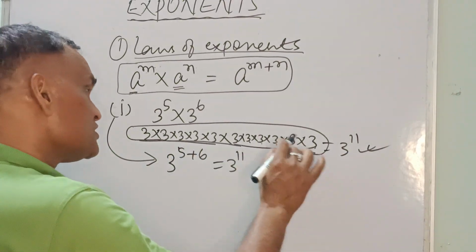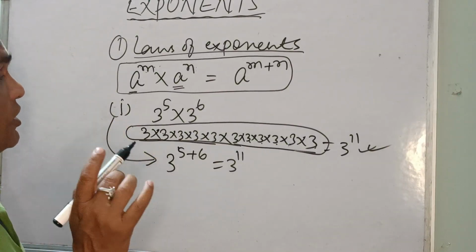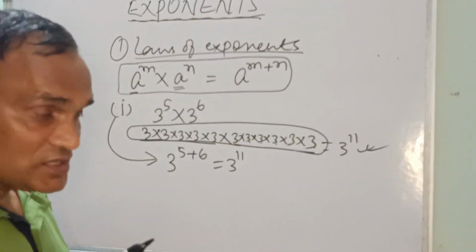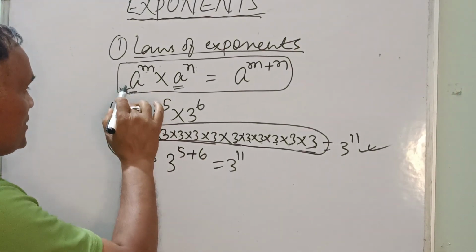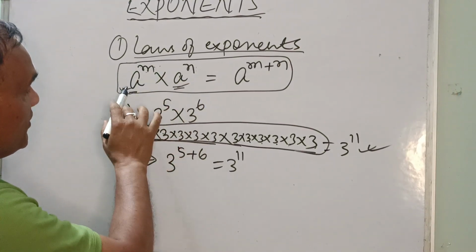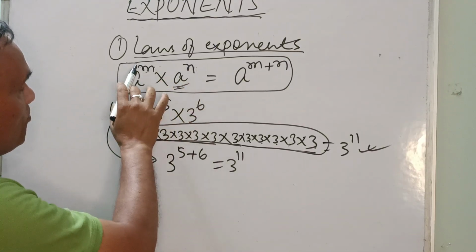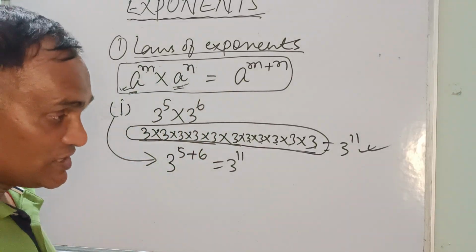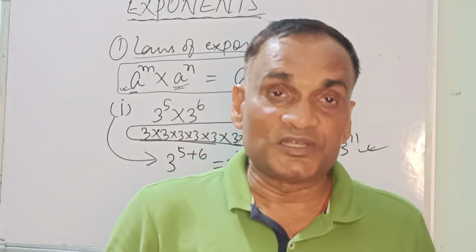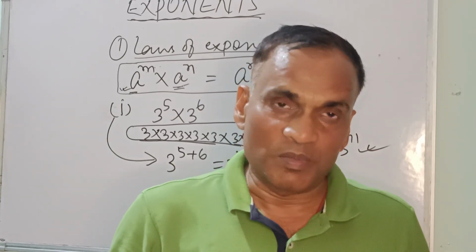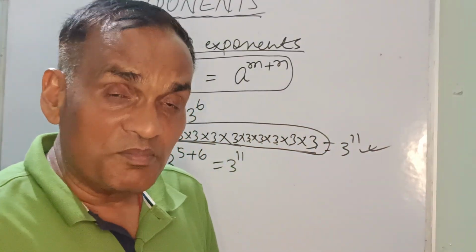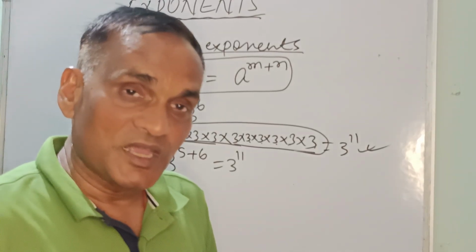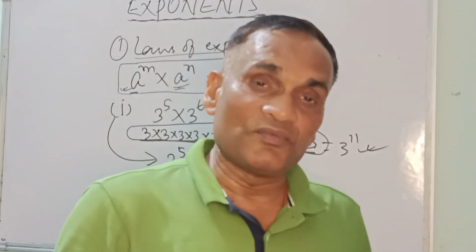No need to write this much. This happens only in one case, when the base is the same. What is this base? Base is a here, base is a here. So both bases are the same and powers are different. But the bases are the same, then powers will be added. Please keep my words in your mind. You can remember it: if the base is the same and powers are different, the powers will be added.